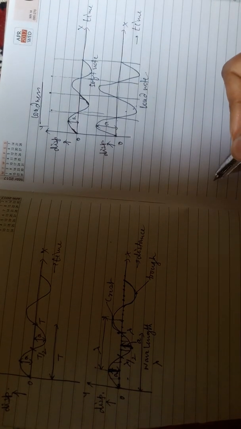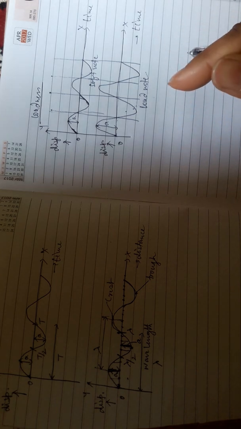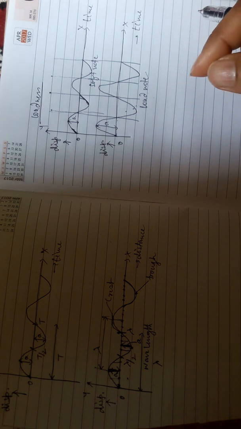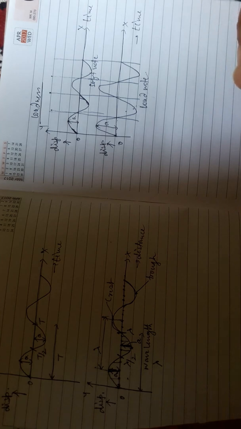Now, suppose you are playing the guitar. If you strike the wire of the guitar smoothly, gently, then you will hear a soft note. But if you strike the same string harder, then you will hear a louder note. While you are striking it harder, the amplitude of vibration becomes more. As a result, loudness becomes more.